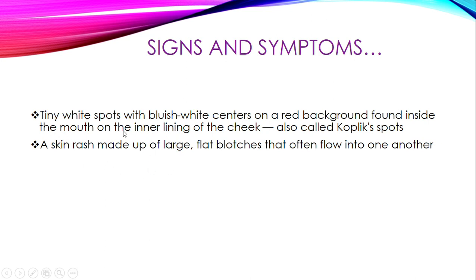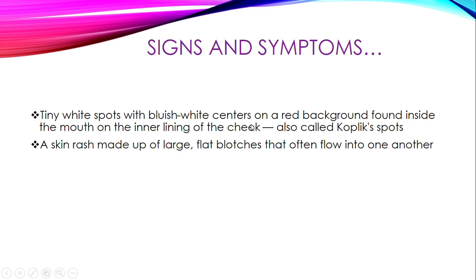Just more information on this, the Koplik spots which are found in the mouth. They are tiny white spots with bluish white centers on a red background, found inside the mouth on the inner lining of the cheek.